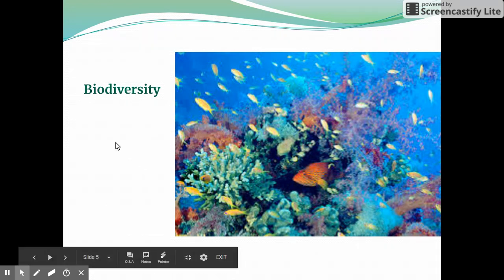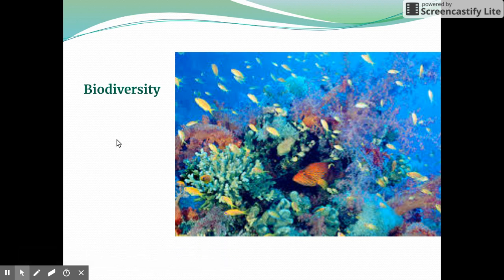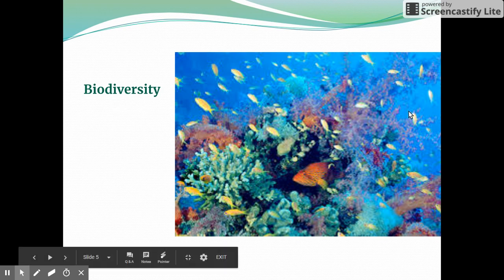Another term that we need to consider when we're looking at the interactions of organisms in an area is biodiversity. Biodiversity is all the different animals living in an area. So a biodiverse or a really diverse ecosystem is one that has a really high biodiversity. And if we look here, we can see lots of different species in this example picture. We have lots of different types of fish. We have lots of different types of corals. We may even have lots of different types of bacteria.